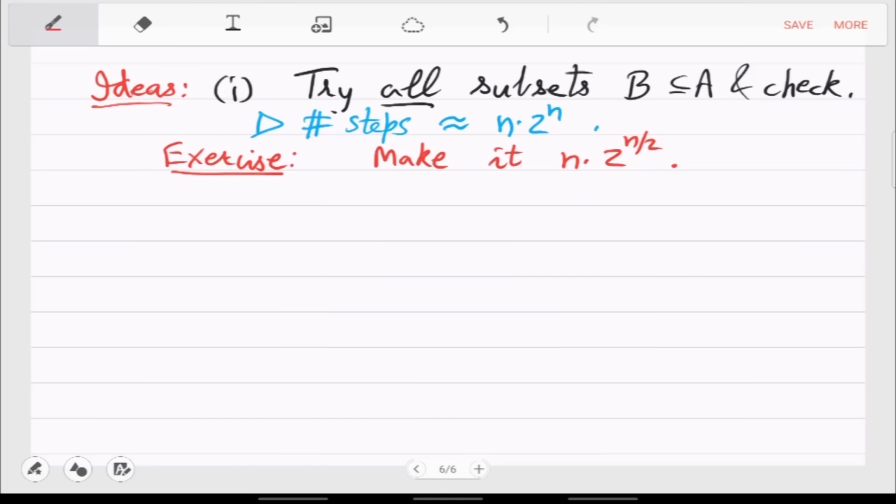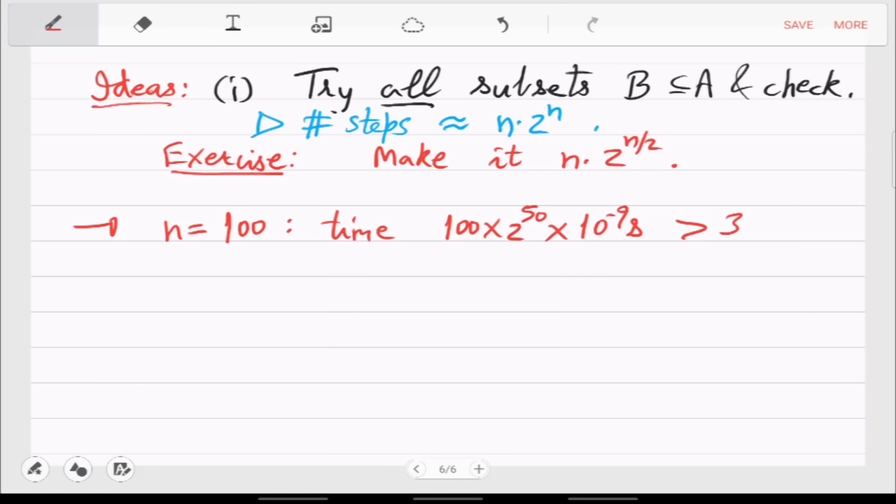And then even with this complexity, the problem is that when n is, let's say 100, you can see the time required for this is 100 times 2 raised to 50 times 10 raised to minus 9 seconds, which comes out to more than 3 years. Okay, so just 100 integers, which is so small, right? Just 100 integers are given, and you have to check whether some S is appearing as a subset sum. That already will require 3 years of constant computation. Right, and as I said, we don't know anything better.